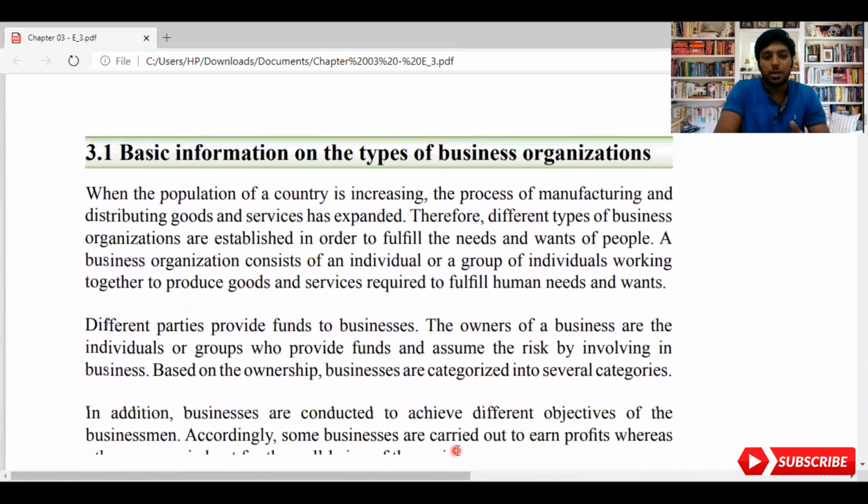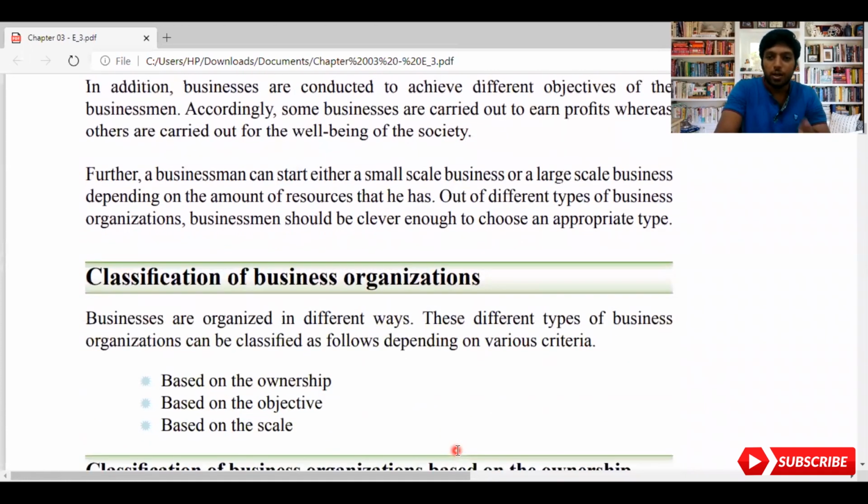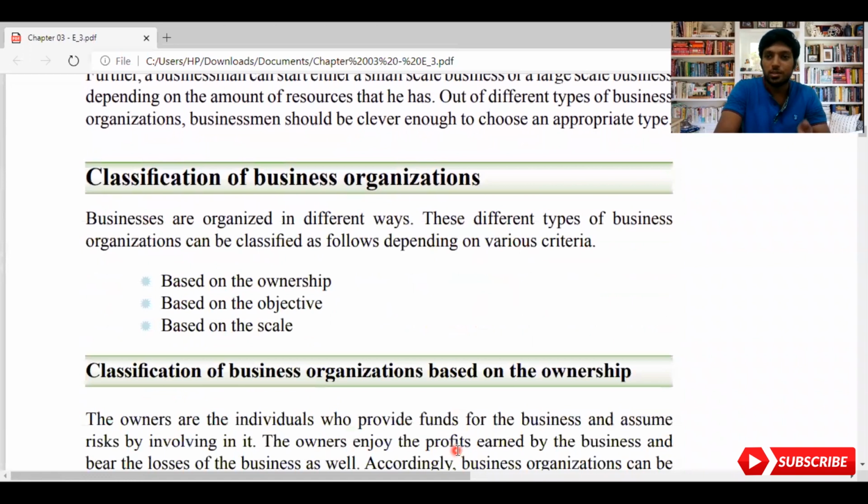Here there are four paragraphs given, but it is not very important to learn them. What is important, I will ask you to learn, and then of course you can focus on that particular area. Now, here they have given the classification of business organization in three ways. This is very important, so you can mark it down in your textbook. It is divided into based on ownership, based on objective, and based on scale. So, it is divided in three ways.